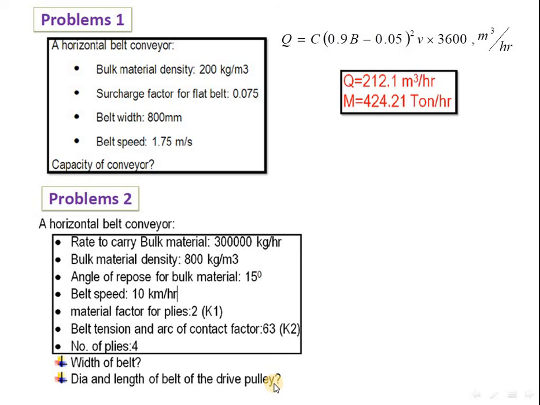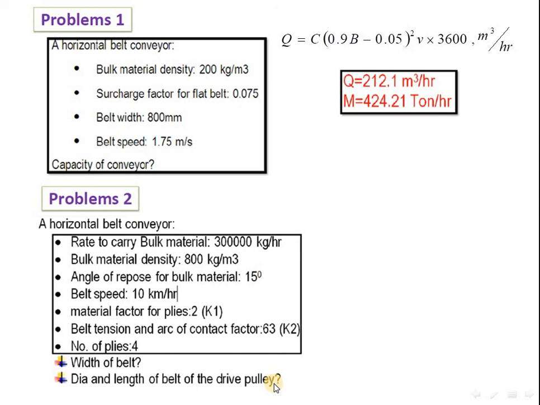First the width of belt. We see the formula, as in the first numerical, Q is equal to C into B square into V. By using this formula we can calculate the width of belt, small b or capital B. Basically we require the capital B, so we can easily calculate it from this.